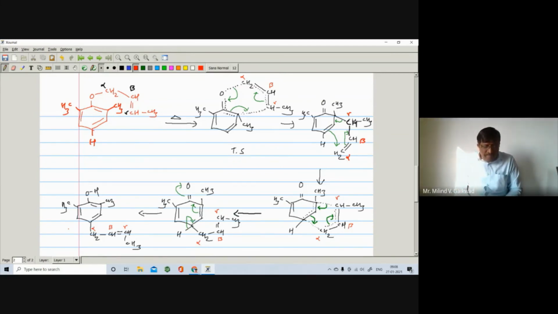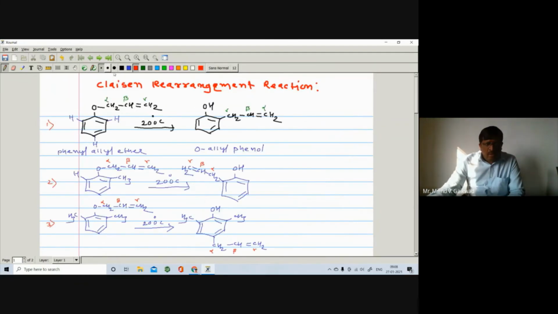In the same way, we can change the R group, the allyl group, on this ether. In that way you can get the mechanism. So this is the second example mechanism. So what have you learned? We have learned the Claisen rearrangement reaction.